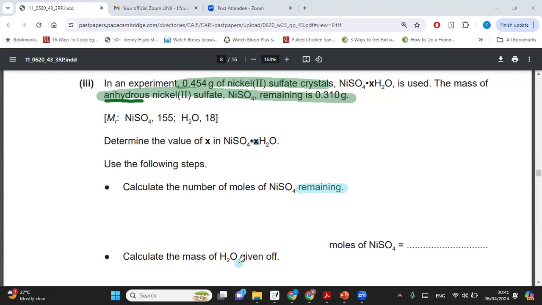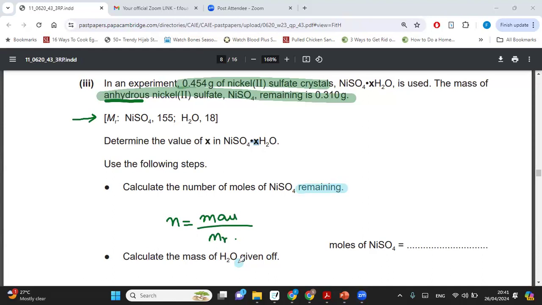First of all, who can tell me what formula I should be using? Please take a look at the data that we have. We have been given the Mr of the compound and the mass of the compound. Yes, correct. We are going to use moles is equal to mass over Mr. They are saying remaining.